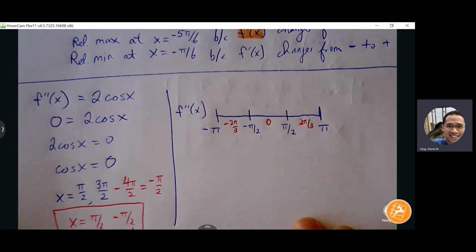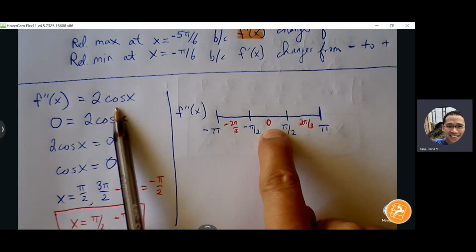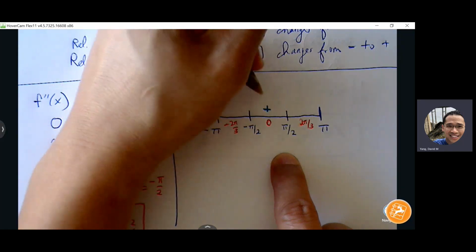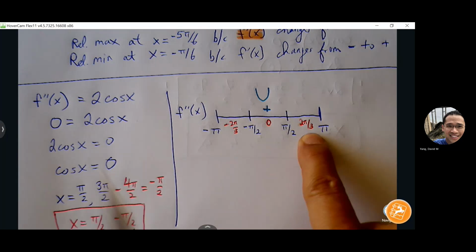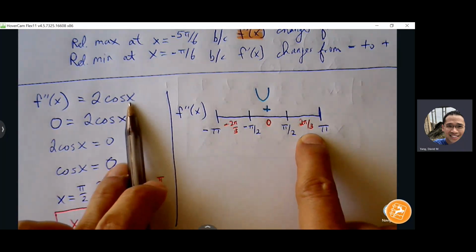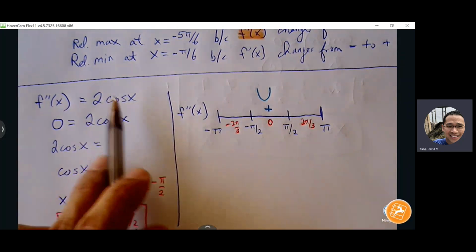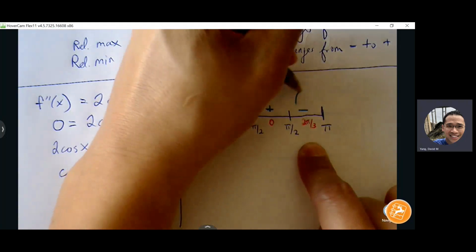Okay, we'll test against our second derivative function. Start with the easy one here. Cosine of 0 is 1. 1 times 2 is 2, so positive. This is not slope here, this is concavity here, so concave up. All right, 2 pi over 3, cosine of 2 pi over 3 is second quadrant. Cosine is negative, yep, negative 1/2 actually, negative 1/2 times 2 is negative 1. So concave down.